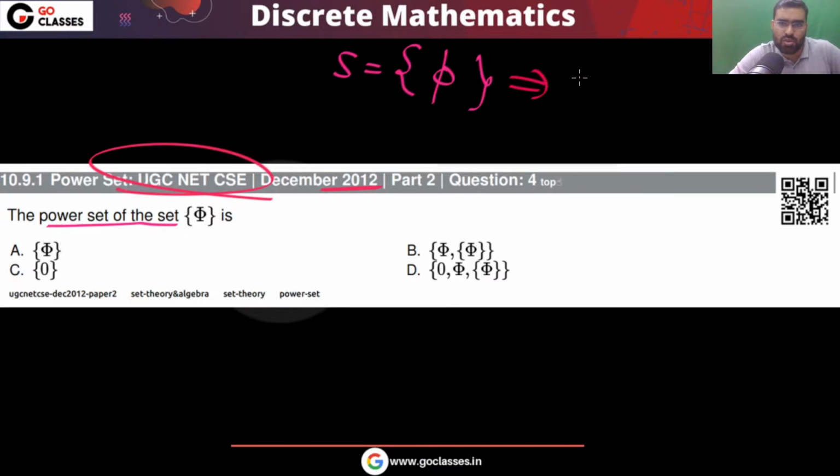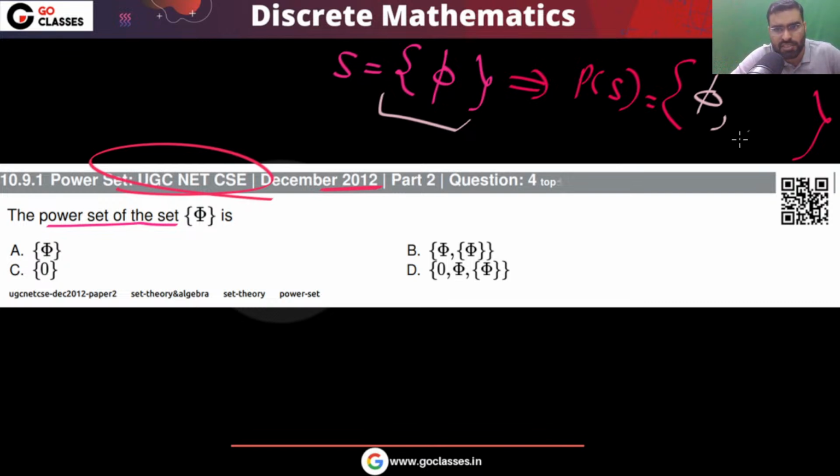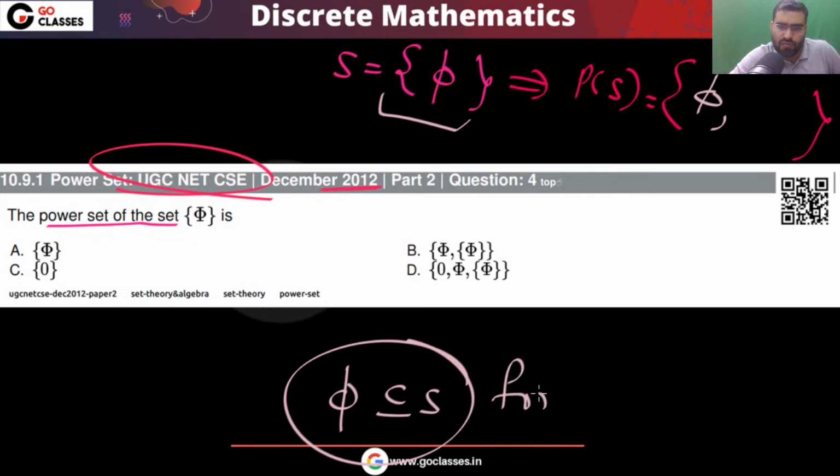For this, you can notice that the power set will contain all the subsets. This set has only one element. So the power set will contain all the subsets. The empty set is a subset of every set, for all sets S. So you can see phi comma S itself.